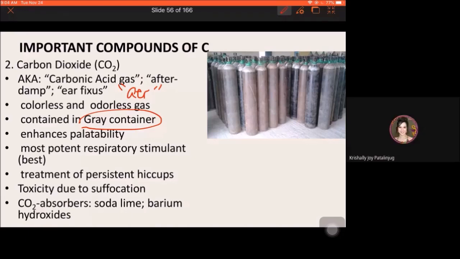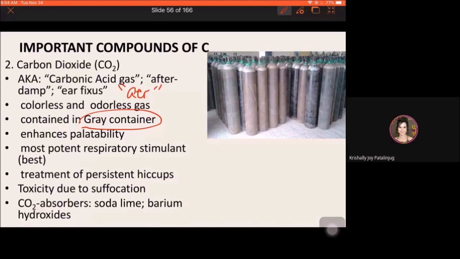So, uniform nga color for oxygen gas. Yan yung kulay talaga ng cylinder container ng oxygen gas. So for carbon dioxide again, take note, kulay gray. Kulay gray yung container ng carbon dioxide gases.